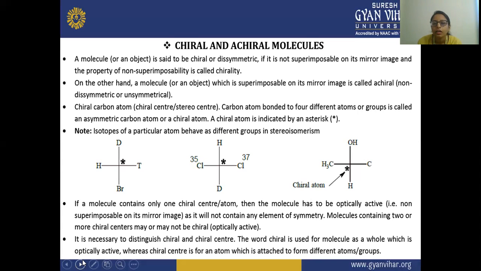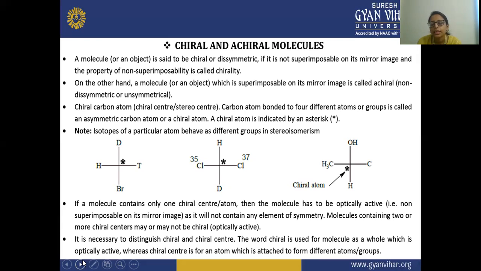On the other hand, the molecule which is superimposable on its mirror image is called achiral, or you can say non-dissymmetric, or symmetrical. And the chiral carbon atom, that is the chiral center or stereocenter, the carbon atom bonded to 4 different atoms or groups, is called an asymmetric, or you can say a chiral atom.